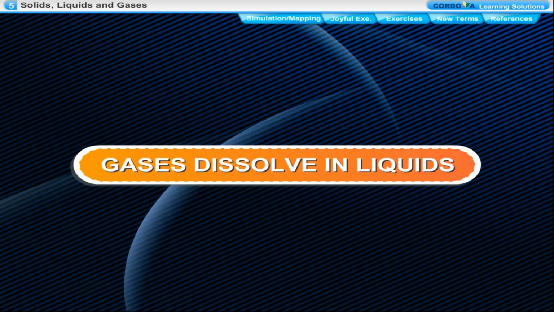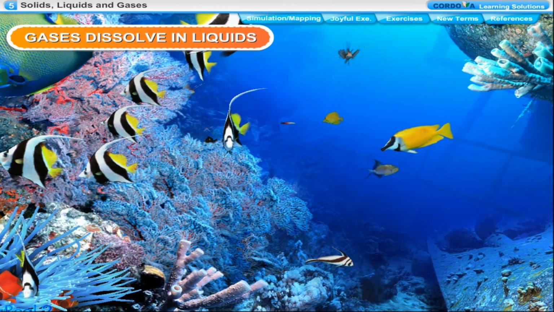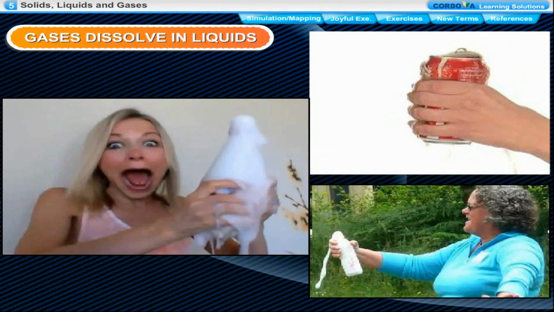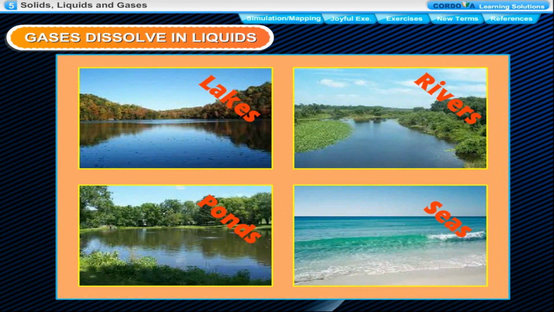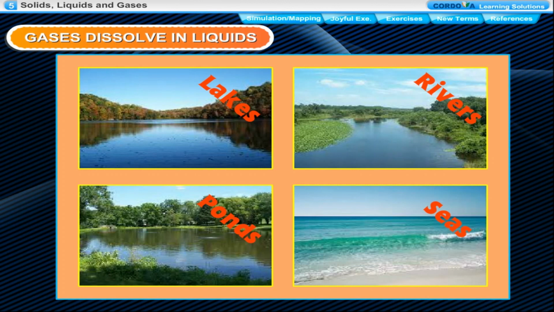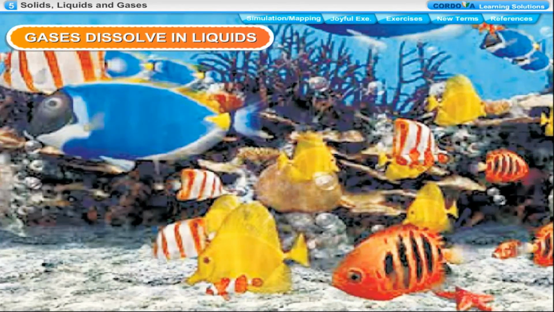Gases dissolve in liquids. Many gases like oxygen and carbon dioxide dissolve in water. Carbon dioxide is dissolved under pressure in soda water or soft drinks. When we open a bottle of soda water, dissolved carbon dioxide escapes rapidly in the form of bubbles. The water in lakes, rivers, ponds and seas has oxygen dissolved in it. Plants and animals that live in water use this oxygen to breathe.